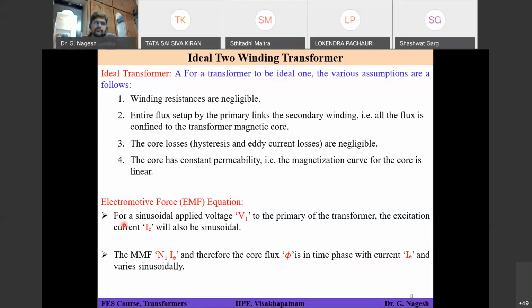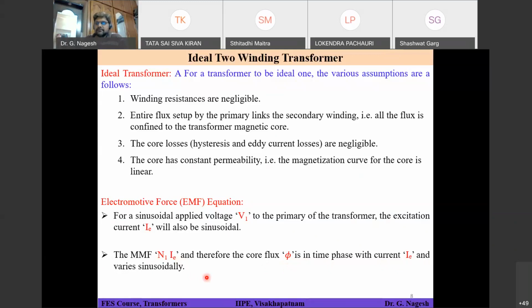For a sinusoidal voltage V1 applied on the primary side of the transformer, the excitation current IE will also be sinusoidal. The MMF, that is magnetomotive force, is given by N1 into IE, and therefore the core flux phi is in time phase with excitation current IE and varies sinusoidally. So V1 is sinusoidal, excitation current IE coming from V1 is also sinusoidal, and MMF given as N1 into IE is also sinusoidal.